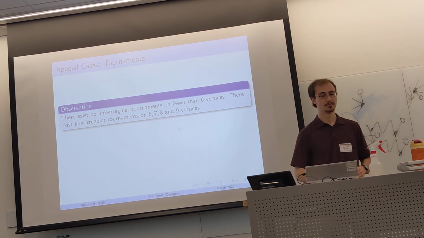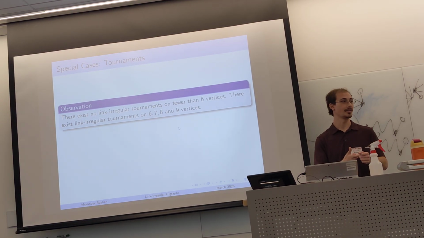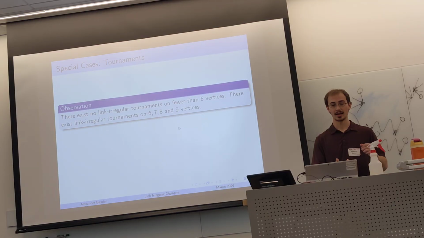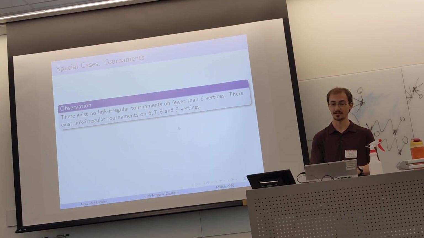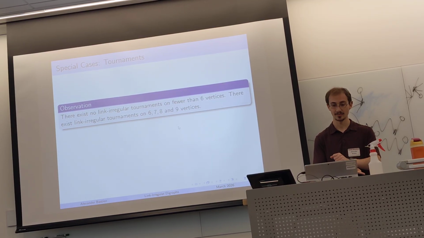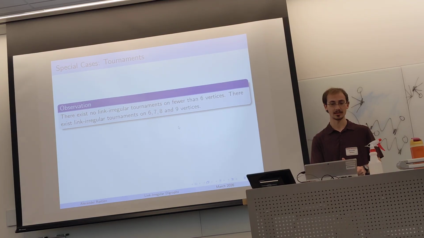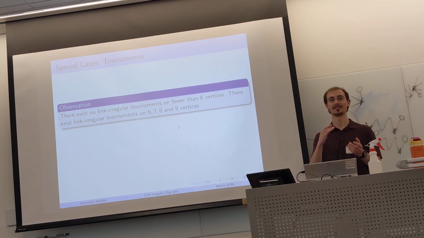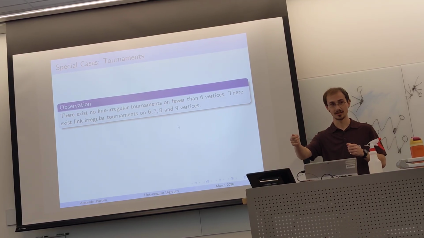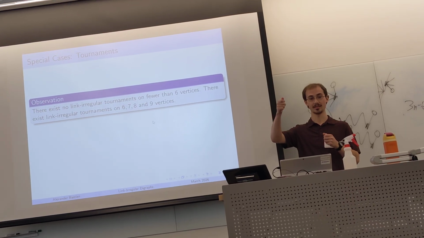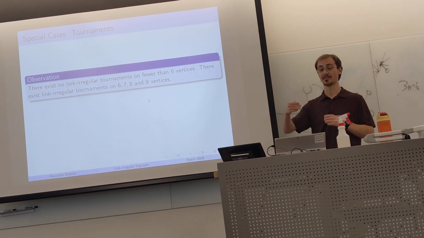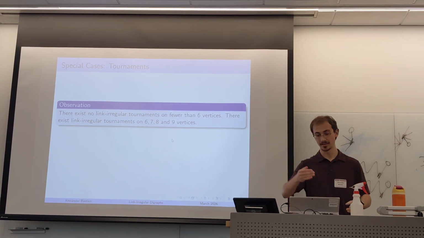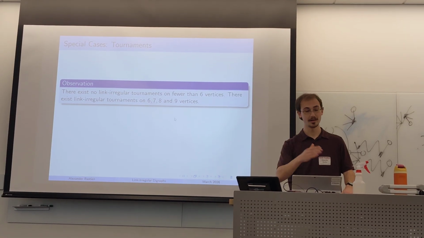So we just saw an example on 6, and we saw an example on 9 earlier. So we have link-irregular tournaments on 6 vertices and on 9 vertices. We proved, not inductively, just by a construction based off of this one with 6 vertices, that there exists a link-irregular tournament on 7 and 8 vertices too. So 6, 7, 8, 9 vertices, none fewer than 6.